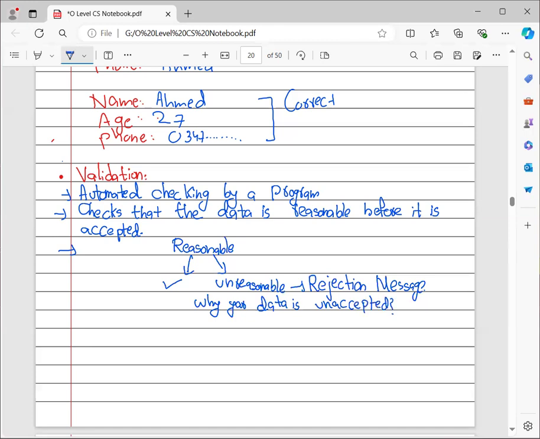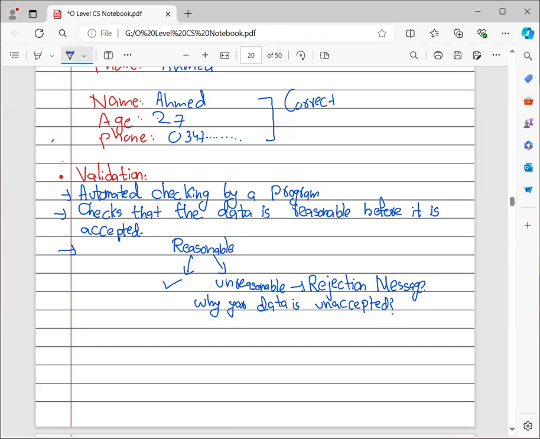So the point is that validation is an automatic checking by a program that checks that your data is reasonable or not before it is accepted by a computer system. If the data is rejected, a message should be output explaining why it was rejected.